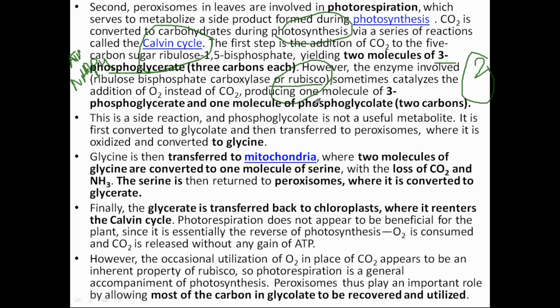It will bind oxygen. If it was binding with carbon dioxide, it was giving this 3-phosphoglycerate as the product, and this phosphoglycerate will ultimately yield this ATP and NADPH. But now, since this Rubisco enzyme is not binding with carbon dioxide, but it has bound with oxygen, what are we getting? We are getting a waste product which is called phosphoglycolate. Very, very important. We are getting a waste product which is called phosphoglycolate.